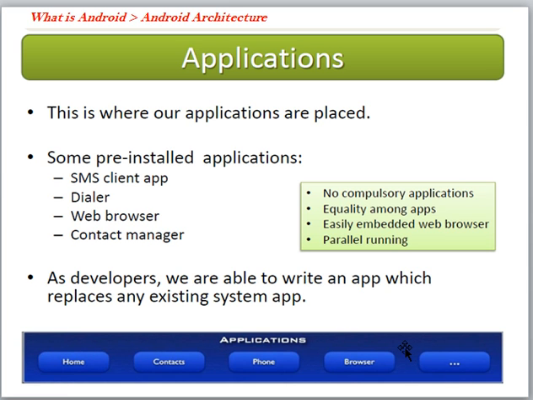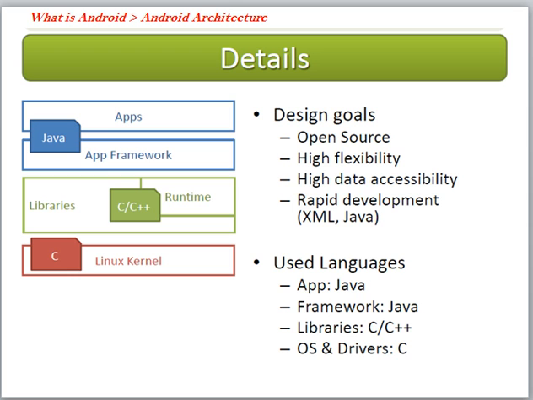If we need anything extra, we can install it. These are not compulsory; some mobiles have 2, some 3, some 8 or 9. And there is an easily embedded web browser, and these applications run in parallel.